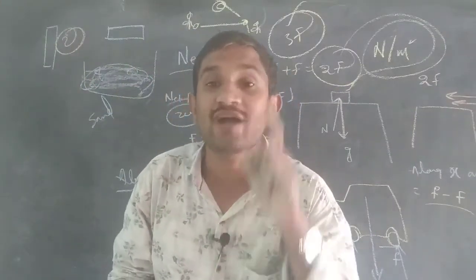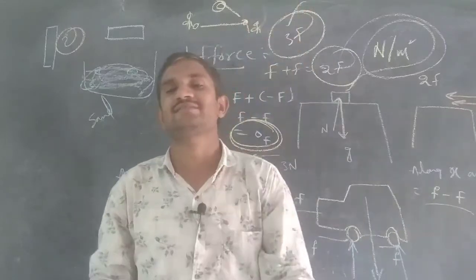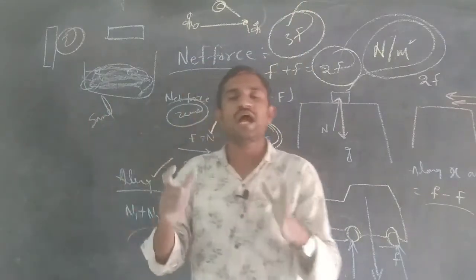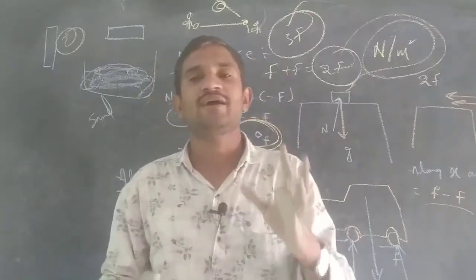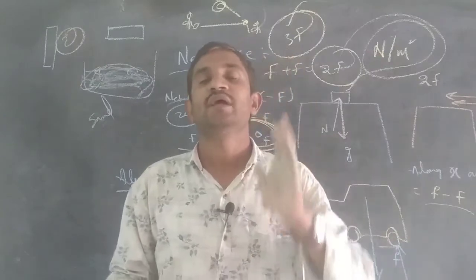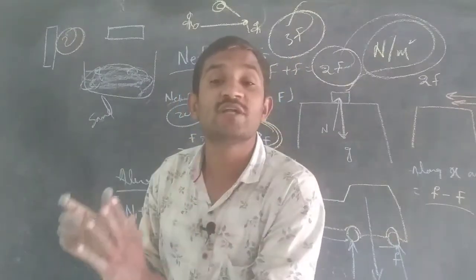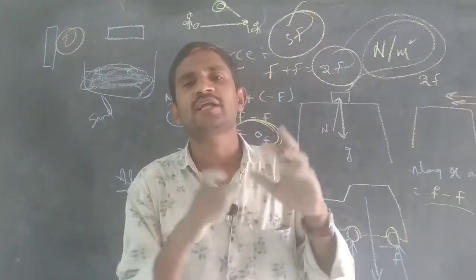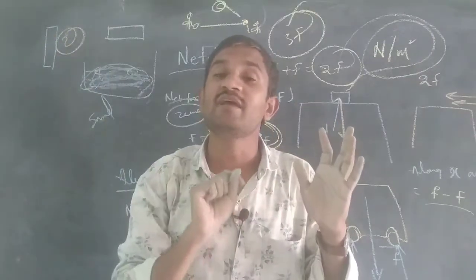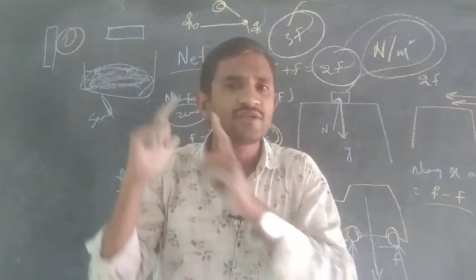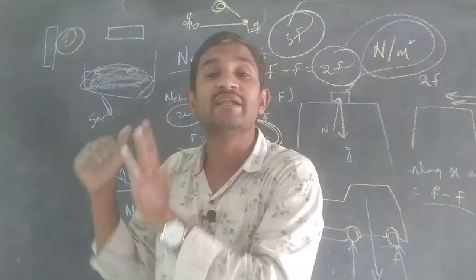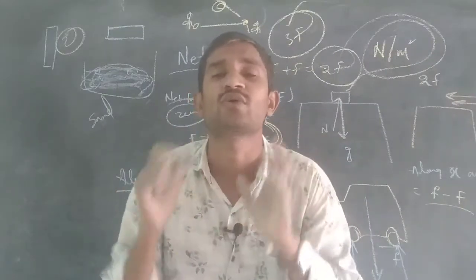Why? Because the contact area will be less, the effect will be more. By this activity we conclude that if the contact area is less, the effect will be more. If the contact area is more, the effect will be less. Oppositely we have to consider.